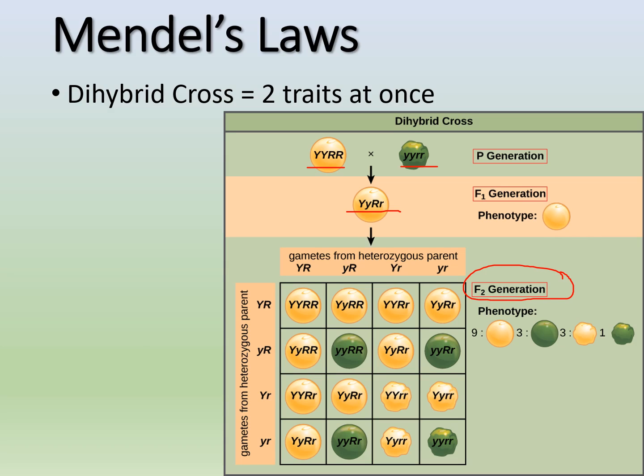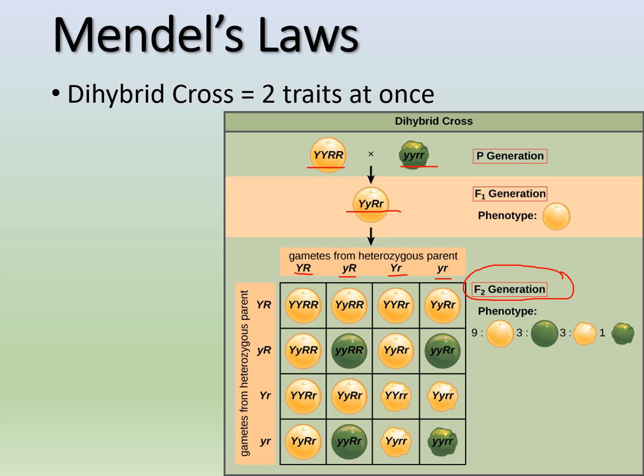So essentially what happens is that, remember, we have our 50-50 chance of each allele, right? So that means that just this one is either going to give you a YR gamete, a little y big R gamete, a big Y little r gamete, or a little y little r gamete. So these are the four possibilities, right? We said independent assortment, we get four possibilities. So those are our four different gametes that we can get. Same with our other parent, right?